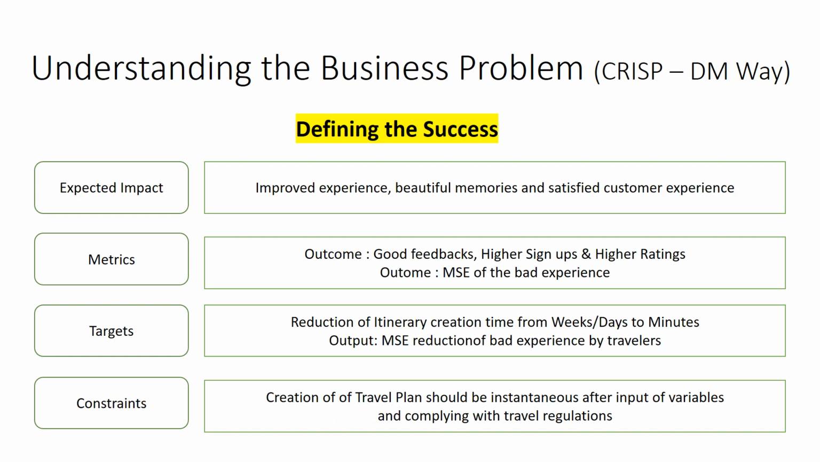What would be our success? Improved experience, beautiful memories, and a satisfied customer experience. Metrics are good feedback, higher signups, and higher ratings. Outcomes will be mostly the reduction of bad experiences. Reduction of itinerary creation time from weeks or days to minutes will be our target. And the output here will also be the reduction of mean square error of bad experiences by the travelers. A few of the constraints that we foresee are that the creation of travel plans will be instantaneous after input of variables and filters, and complying with the travel regulations.